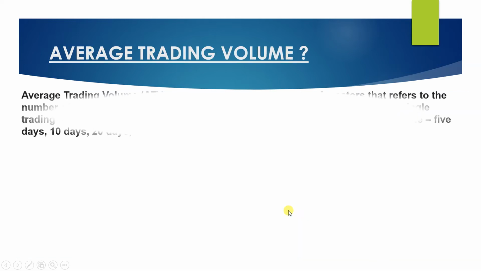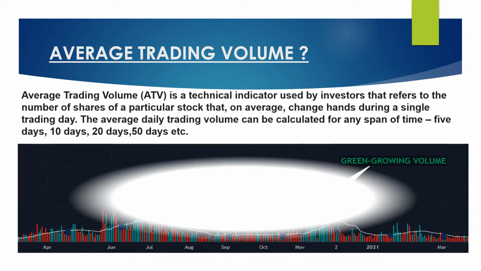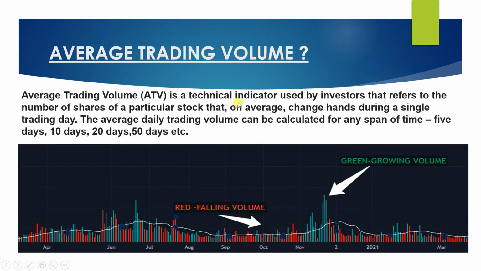Now coming to the average trading volume concept. Average trading volume is a technical indicator used by investors that refers to the number of shares of a particular stock that on average change hands during a single trading day. So a single bar for that time frame can be 1 minute, 1 day, 1 week, or 1 month. We will assume this is a daily chart, and this candle is for that particular day. So this is the volume for the day, and here we see the average daily trading volume over a span of time, 5 days, 10 days. So these are all candles for that particular period of time.